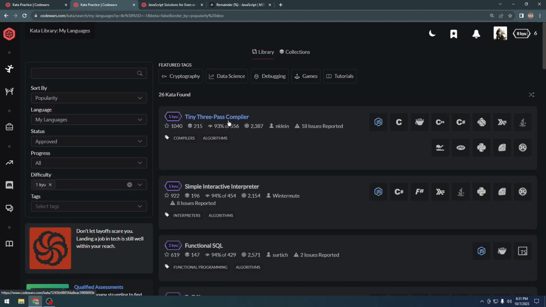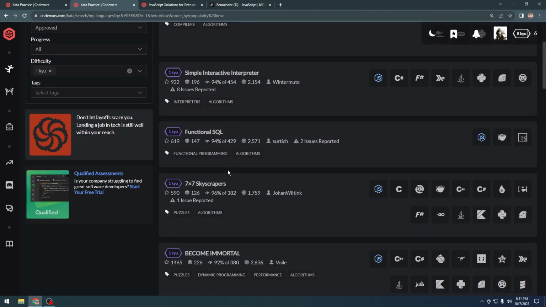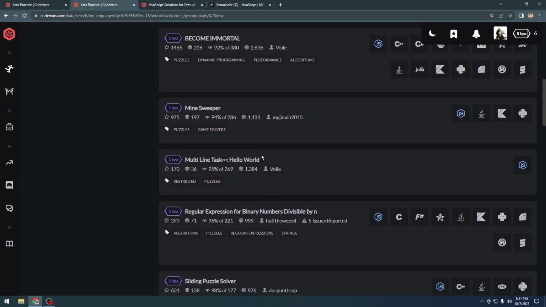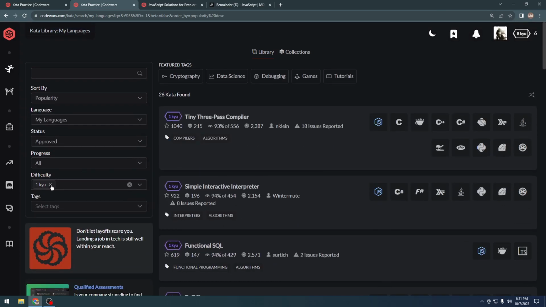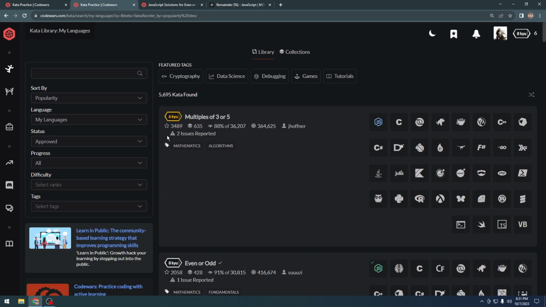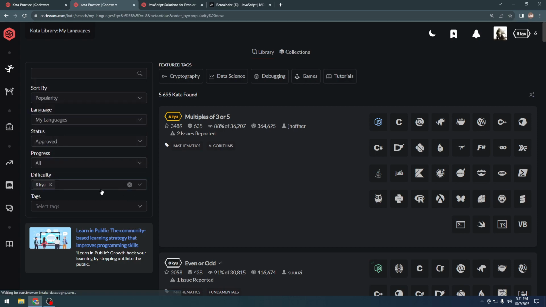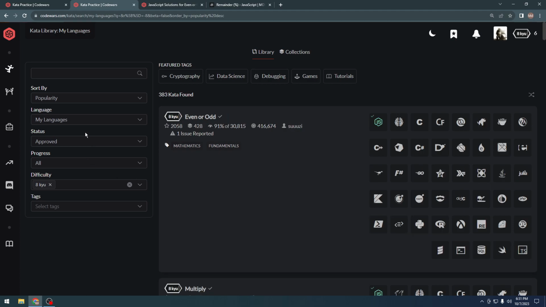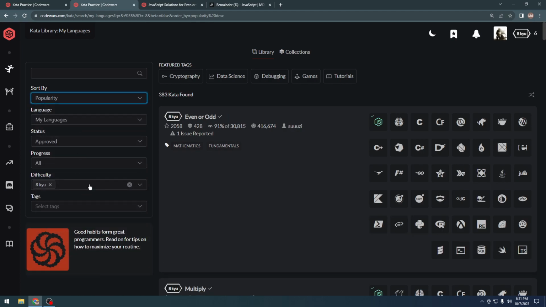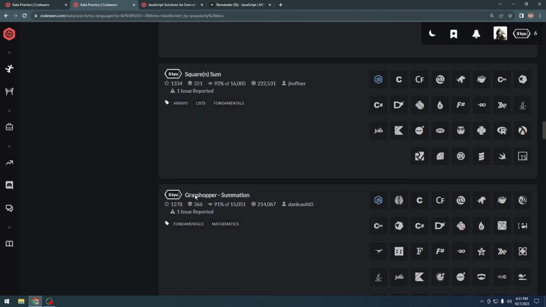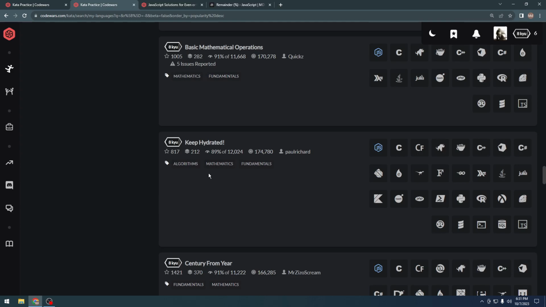I might not be able to solve these myself. I'm pretty sure I can solve most of these problems myself, but yes, I can do 4 kyu or 5 kyu pretty easily, I would say. But let's take it easy and just start from the easiest ones. What I did was just search by popularity and solve almost all of these 8 kyu ones.